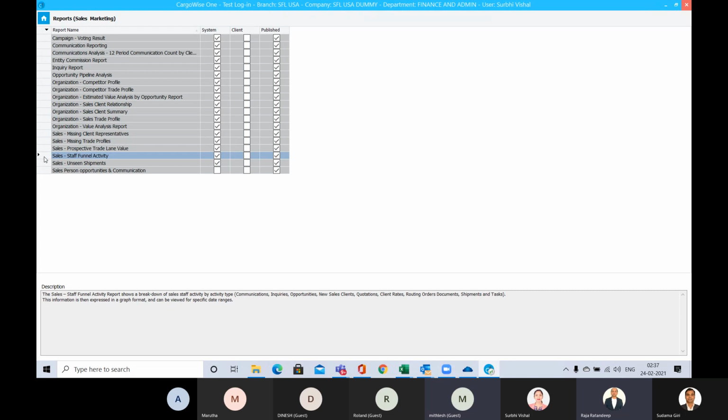The thing is, whatever we are seeing, we'll try to navigate through so that we have a better idea of what we are talking about, so whatever you do is in the test system. And Sudama, don't give the access of the production system to anybody. Production will be configured at the final go live. It will be a replicate of the same and won't make any changes. We avoid doing production because production has lots of configuration setups we need to do. So on the test system, you can all play with the system and then come up with all your queries.